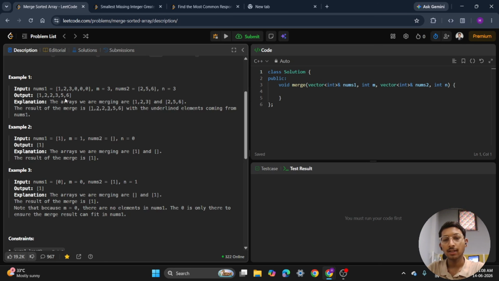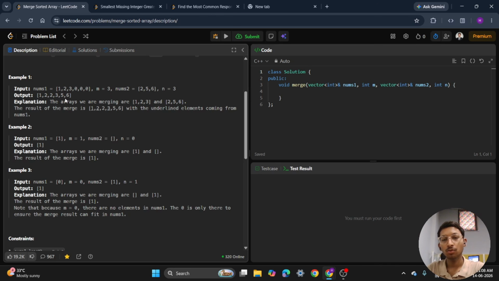We will use the three pointer approach. i is equal to the last element in nums1, j is equal to the last element in nums2, and k is equal to the last position of nums1. At every step, we place the largest element at position k.